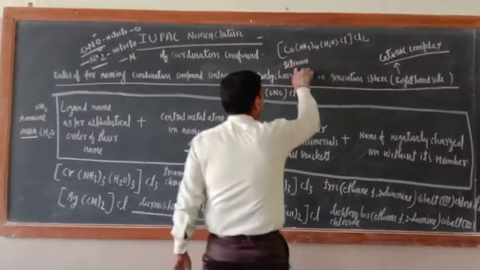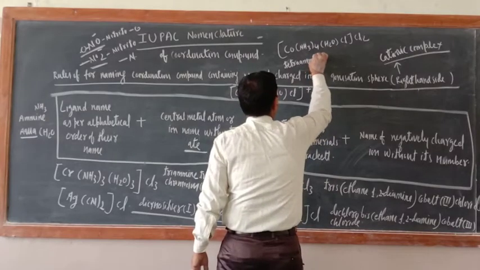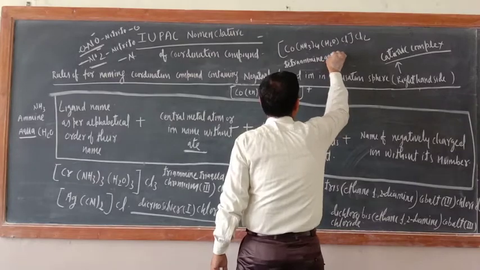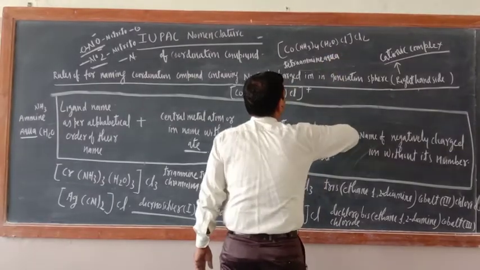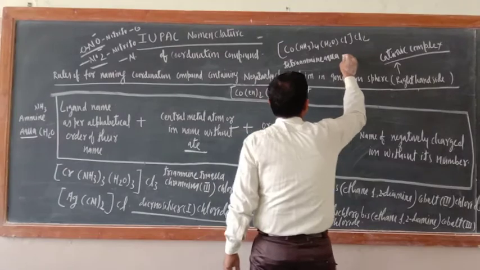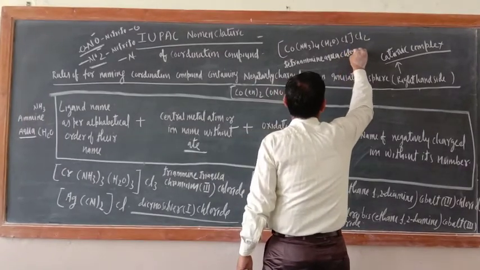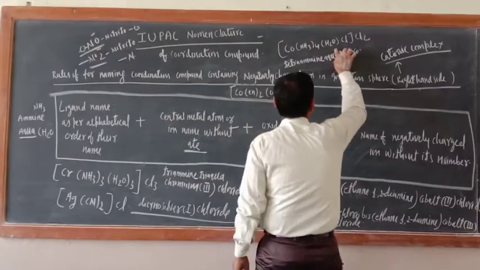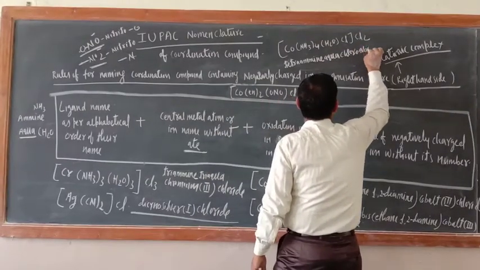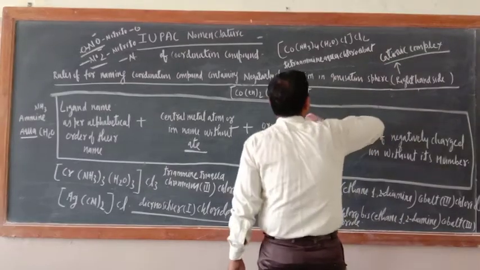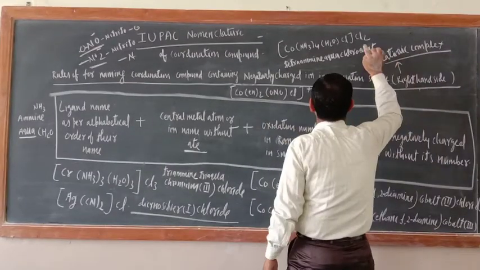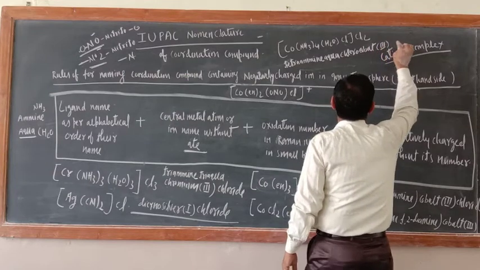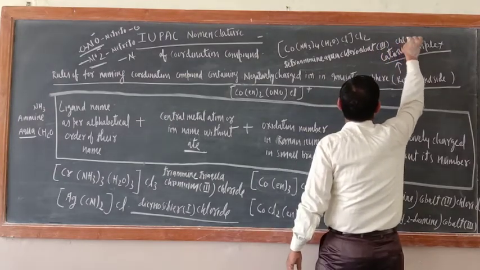Okay, so tetraammine, then aqua, QUA, aqua. Then who will come now? Chloro. What is this one? Chloro. Chlorido also you can write. Chlorido. Then what is there? Cobalt. Then what should be there? Cobalt. What is the oxidation number? Third only. Third. And here a small gap. Then chloride.